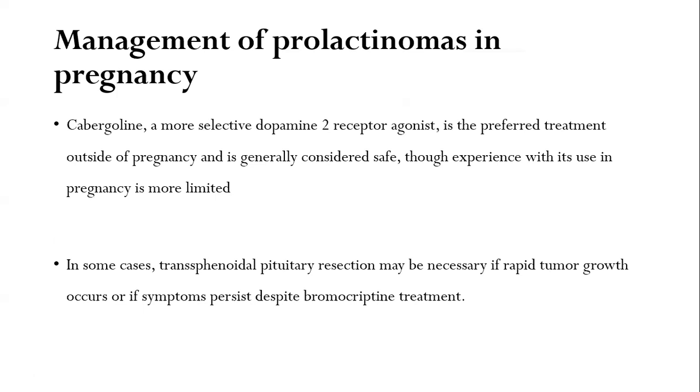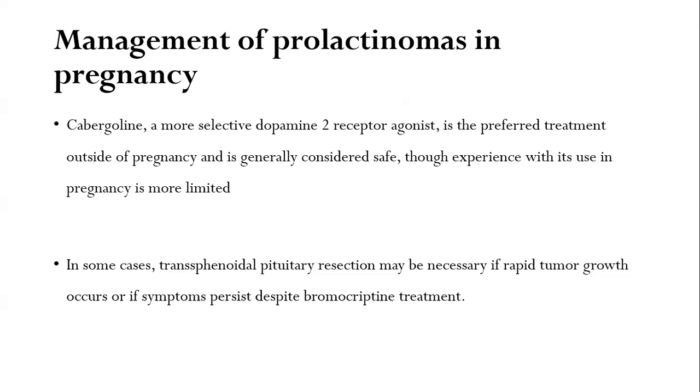As we know, outside pregnancy, the drug of choice for managing prolactinoma is the selective dopamine 2 receptor agonist, that is cabergoline. However, cabergoline is not commonly used in pregnancy. So once the woman gets pregnant, we do not prefer using cabergoline. Rather, we prefer using the short-acting dopamine agonist, that is bromocriptine. So bromocriptine is the drug of choice for management of prolactinomas in pregnancy.